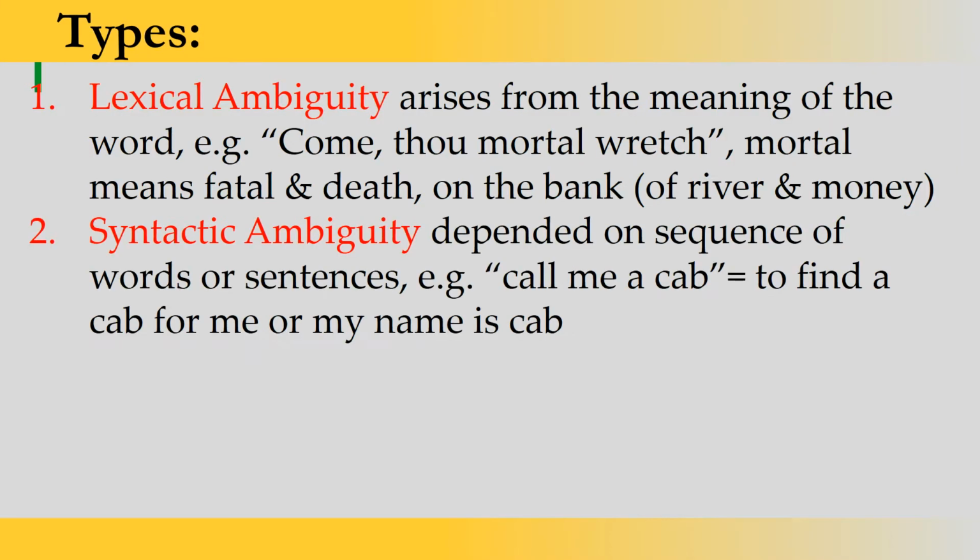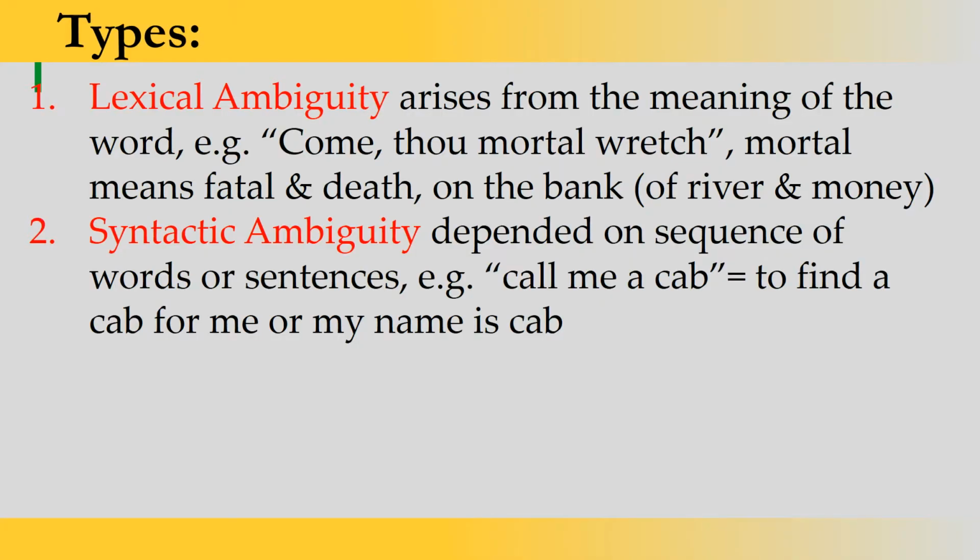Again, the next type is syntactical ambiguity, also called structural ambiguity. Let's understand syntactical ambiguity. It is dependent on the sequence of words or sentences. For example, call me a cab means to find a cab for me, or my name is cab. It is similar to the example we cited before, call me a taxi.